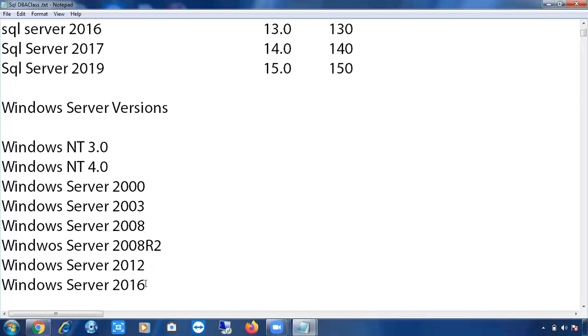So for the next class, try to remember the SQL Server versions and Windows Server versions. Both are so important. In the organization, sometimes clients will come to you and they will ask, hey Peter, I want to install my SQL Server 2019 on Windows Server 2008.